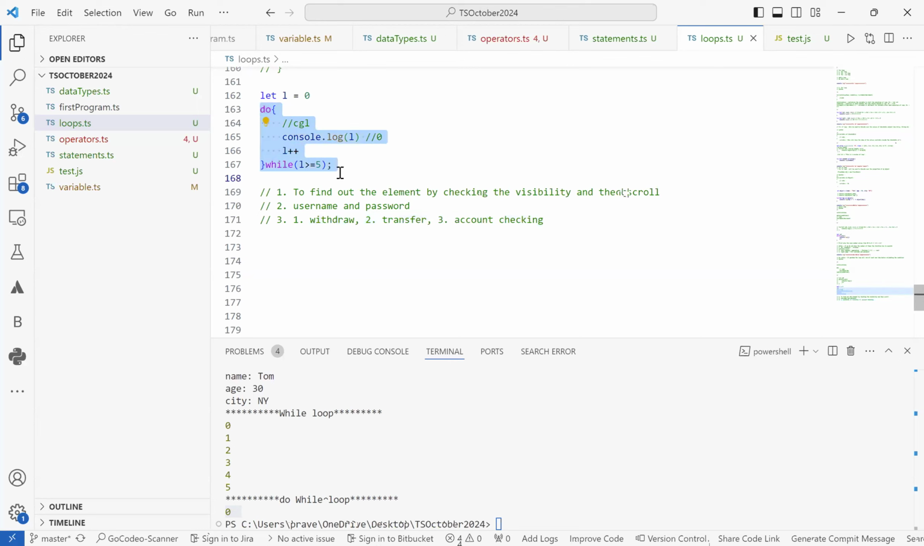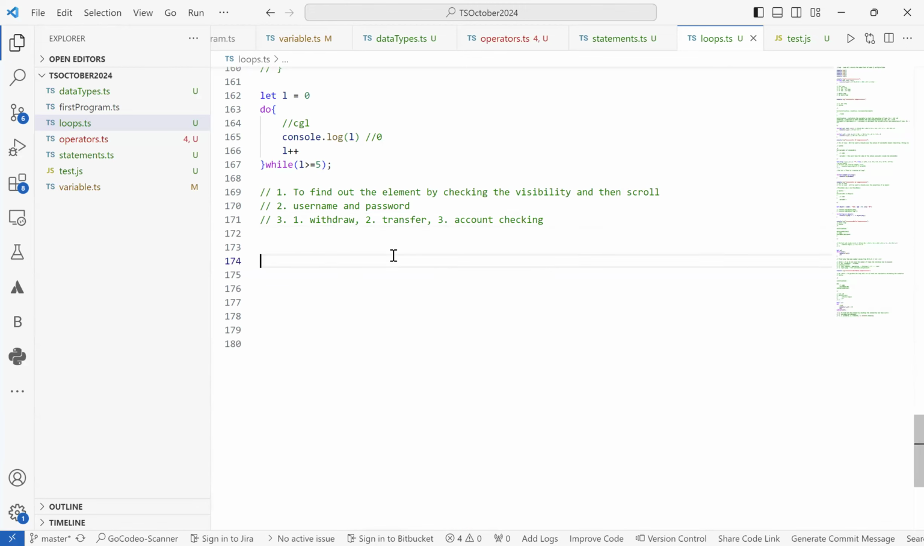to at least get the value the first time and then validate whether everything is correct in terms of going for the next transaction, which can be withdraw, transfer, account checking, password setting, or any other things. Okay, so there also we can use a do while loop.